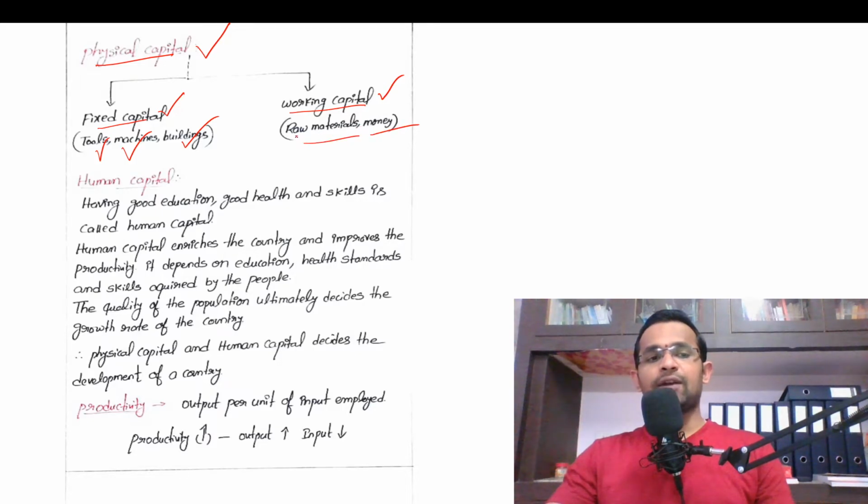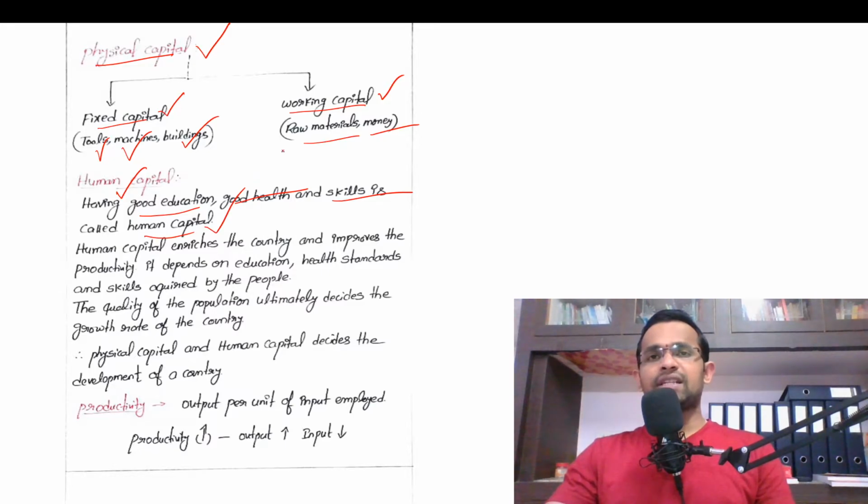So what is the need of this physical capital? So physical capital is used to produce the goods and services, right? So what is the purpose of goods and services? Goods and services should be produced for the livelihood of the people. So therefore, physical capital plays a main role in the welfare of a society, right? Then what is human capital? Human capital means having good education, good health and skills is called as a human capital.